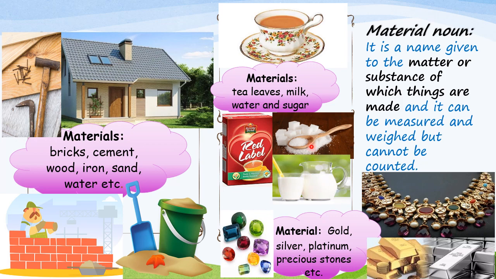See, can you count sugar? Can you count milk? Can you count sand? No. So these are the uncountable things which it is not possible to count, and these are the materials we need to make new things. So the materials which are required for making new things, we know as material nouns, and these are a few examples of material nouns. Clear?